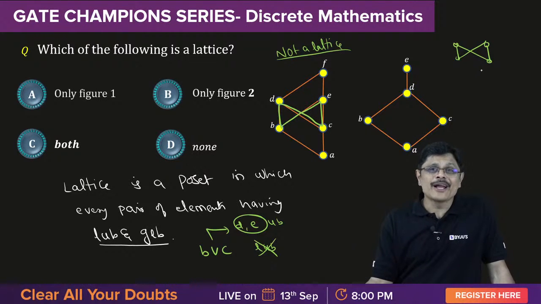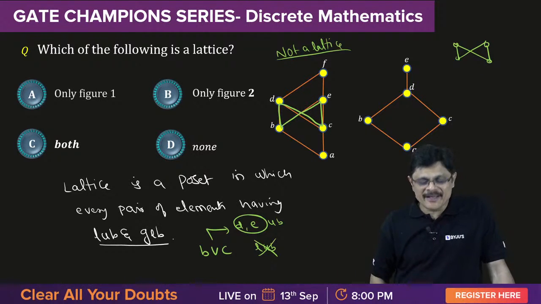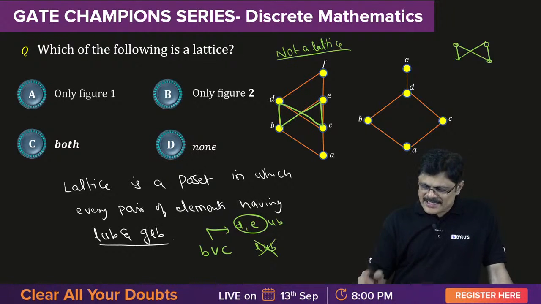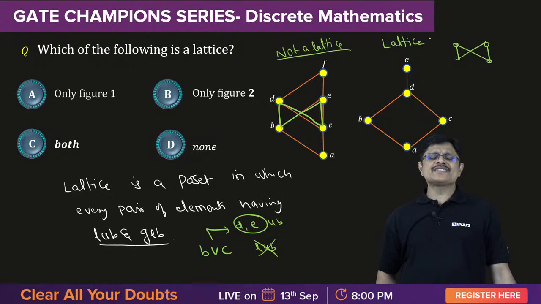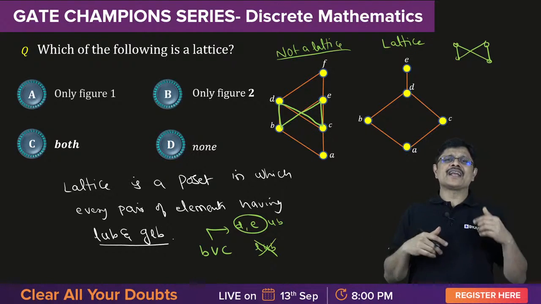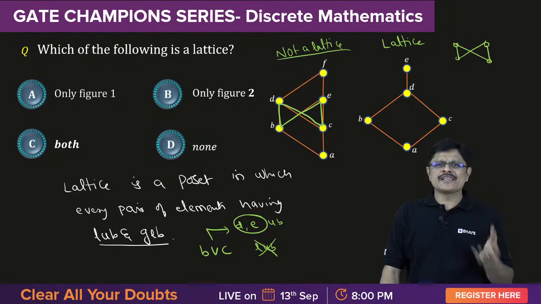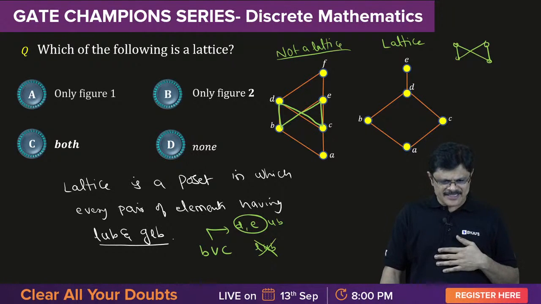So which are not comparable. Then what happens? There cannot be LUB, my dear friends. Therefore this cannot be a lattice. Whereas this fellow is a lattice. See, simple logic: the elements which are related with each other, obviously there is a LUB and GLB.